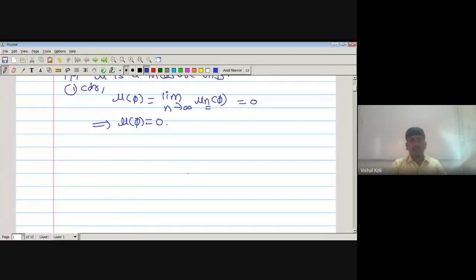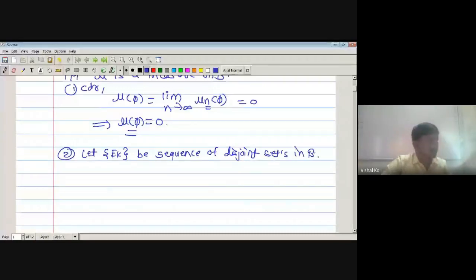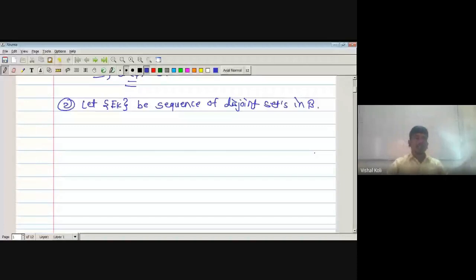Okay, so mu of phi will be equal to 0. Now the second condition: let Ek be a sequence of disjoint sets in curly B. Now we have to prove that it is closed under the countably additive property.